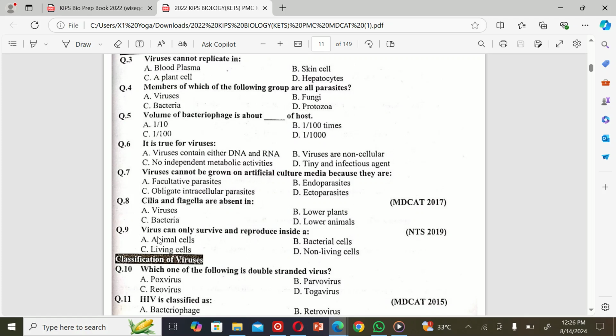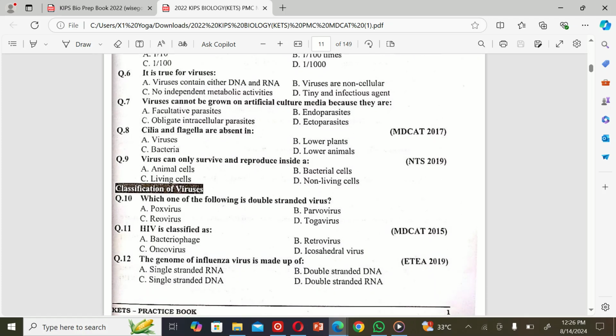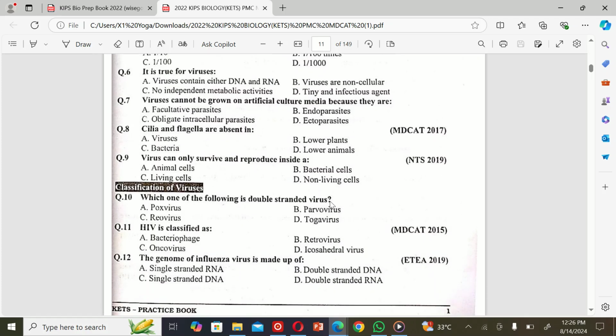Viruses. The next MCQ is: virus can only survive and reproduce inside A. animal cell, B. bacterial cell, C. living cell, and D. non-living cell. So the correct option is C. Living cell. The next MCQ is: which one of the following is a double-stranded virus? A. Pox virus, B. Parvovirus, C. Reovirus, and D. Togavirus. So the correct option is A.